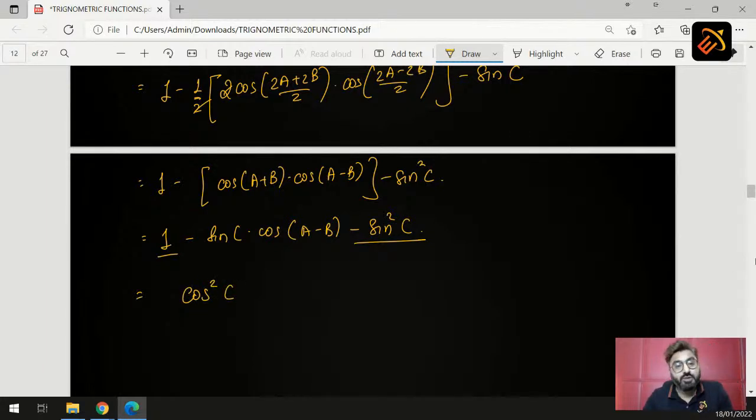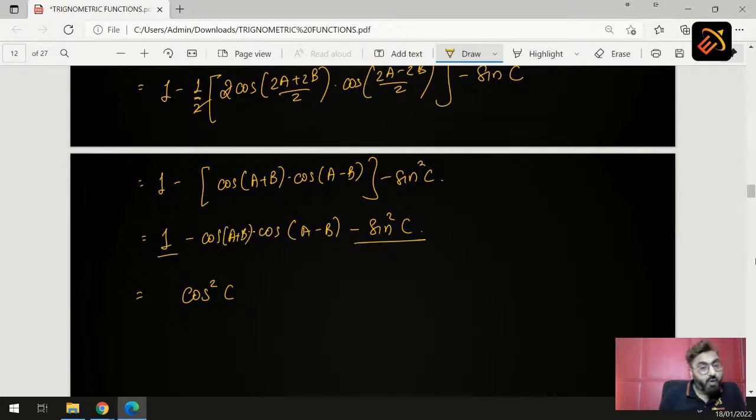Now 1 minus sine square C is cos square C, cos A plus B into cos A minus B. What will the formula for cos A plus B be here? So the formula for cos A plus B becomes minus cos C. So instead of this we will keep cos A plus B as it is.